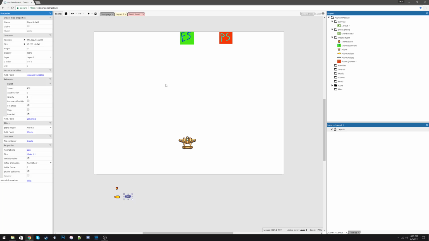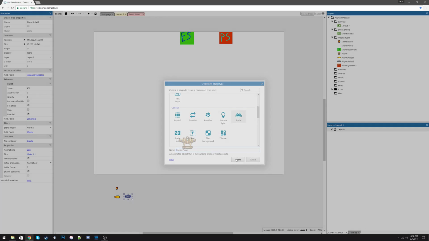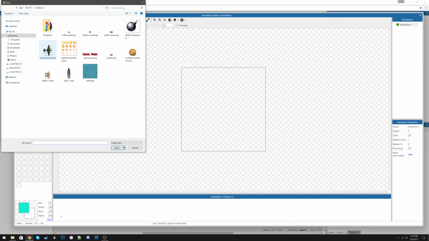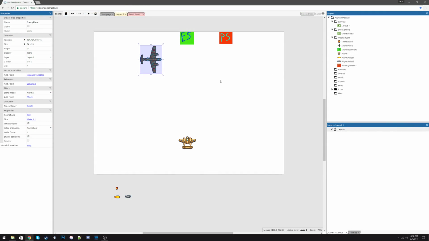So now that we've done that, we're going to create the enemy plane itself. So we're going to right click and insert a new object, as we've been doing, and we're going to call this sprite the enemy plane. And we're going to insert it, and we're going to use this enemy plane sprite here. Okay, looks good.